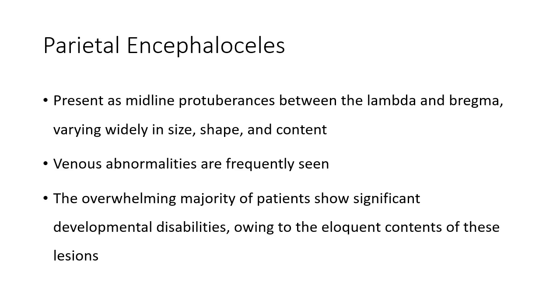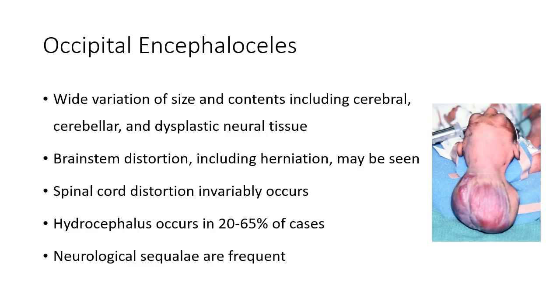Parietal encephalocele present as midline protuberances between the lambda and bregma and vary widely in size, shape, and content. Venous abnormalities are frequently seen, such as lateral distortion of the sinus or a high-riding straight sinus. The overwhelming majority of patients show significant developmental disability owing to the eloquent contents of these lesions, and hydrocephalus occurs in some 50% of cases.